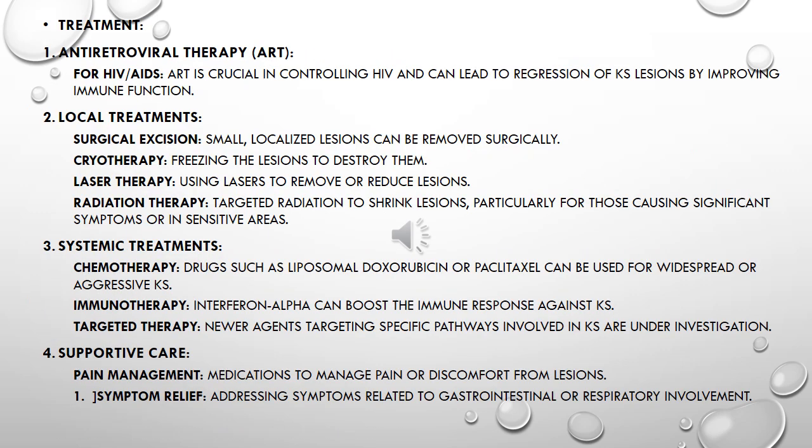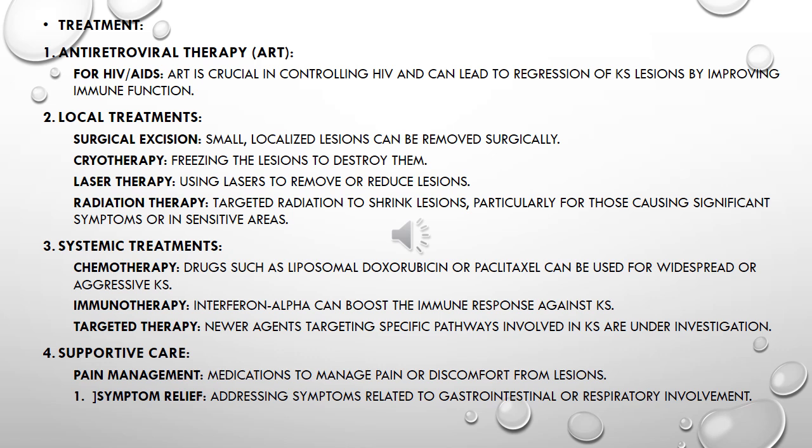Treatment. 1. Antiretroviral therapy, ART, for HIV/AIDS. ART is crucial in controlling HIV and can lead to regression of KS lesions by improving immune function. 2. Local treatments. Surgical excision: small, localized lesions can be removed surgically. Cryotherapy: freezing the lesions to destroy them. Laser therapy: using lasers to remove or reduce lesions.